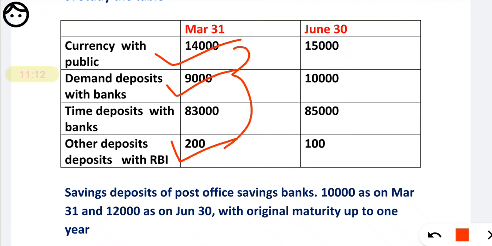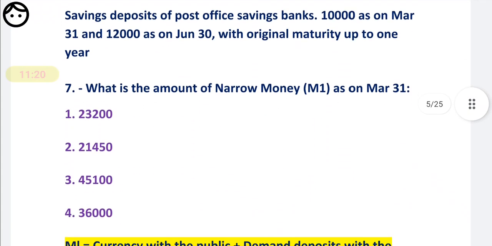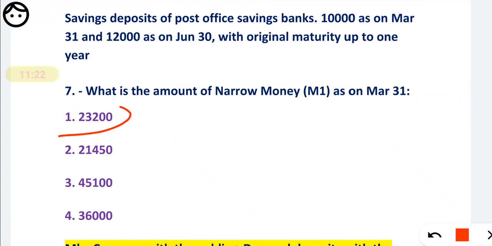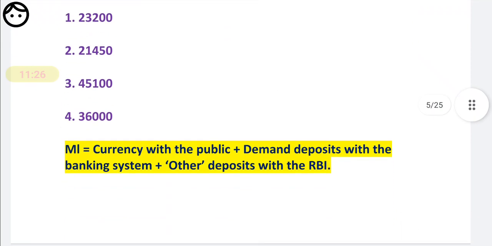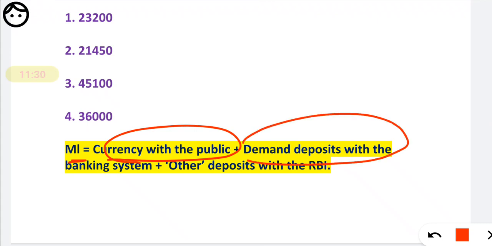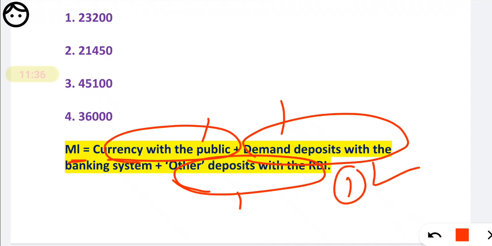So just add these three values. You will get 14 plus 9, 23, and that is 23,200. Okay, orally you can easily solve. So you will get the first option, 23,200, as your correct option. See here, M1 is nothing but the currency with the public plus demand deposit with the banks plus other deposit with the RBI. Just put the values and you will get the first option as your correct option.